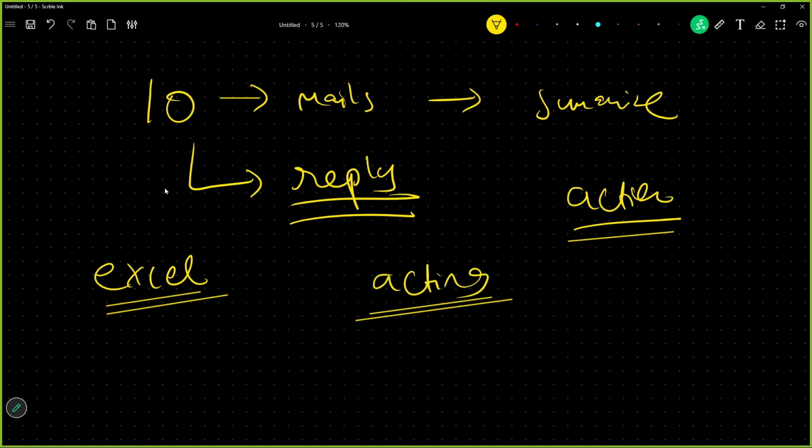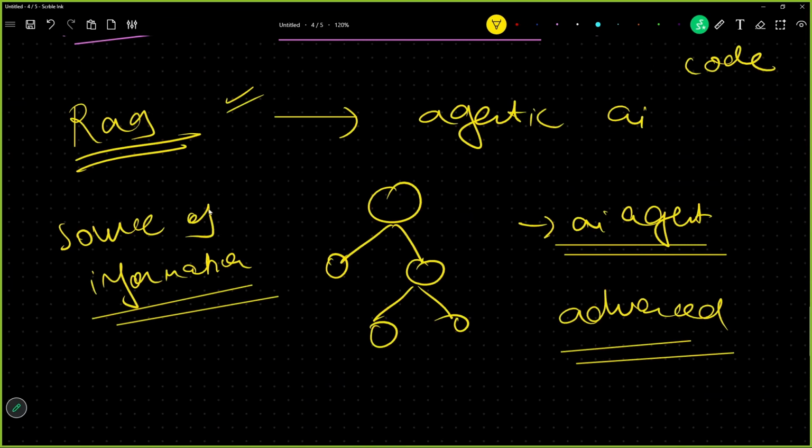With the rise of such high technologies and such high information sources, I'm again going to highlight this word: sources of information have increased. Earlier, only one agent was receiving some information from one particular source because it was a chain kind of concept and it was all structured.